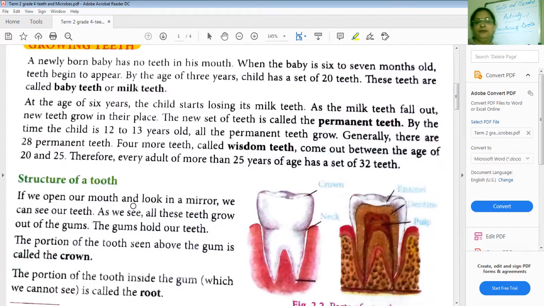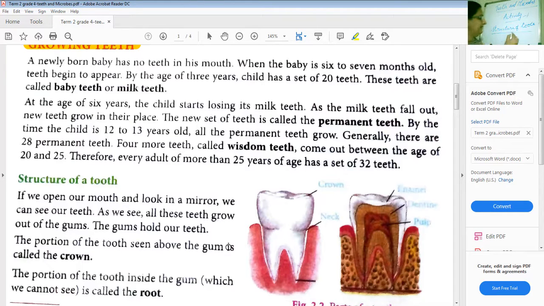So if we open our mouth and look in a mirror, we can see our teeth. Yes or no? You just go to the mirror and open your mouth and you can see your teeth. As we see, all these teeth grow out of the gums. So the gums hold our teeth. So how do you think the teeth are held inside the mouth? If they're not held tightly, if you open the mouth, they would fall off, right? So how are they holding in the mouth throughout?